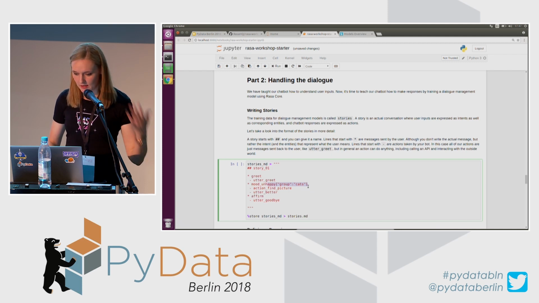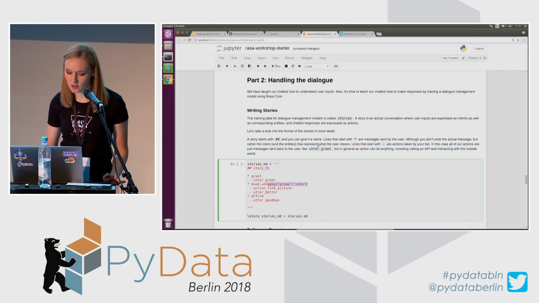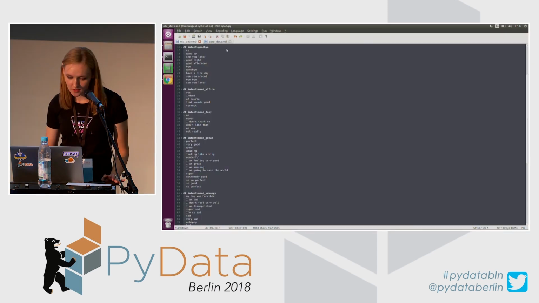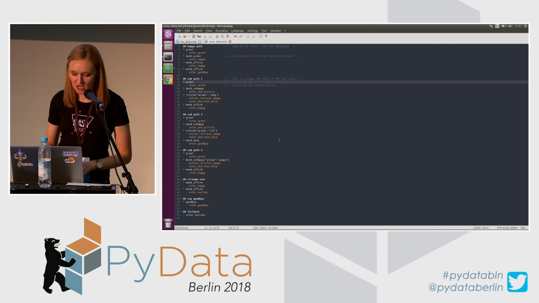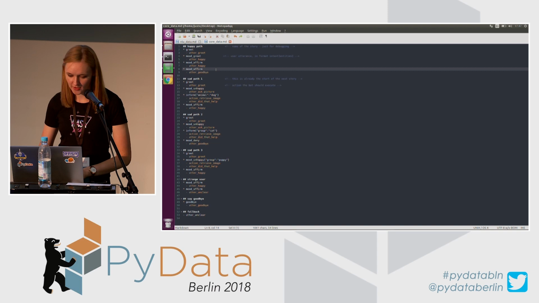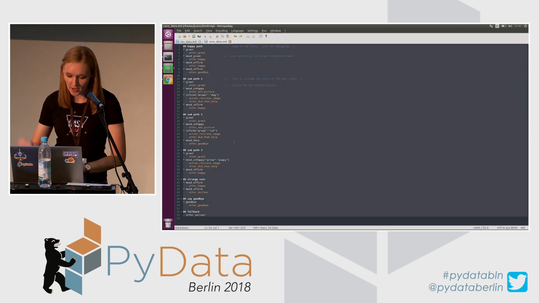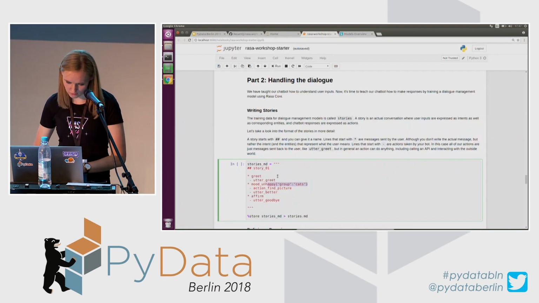Okay, so again, this is the same situation as with the NLU model. One story is definitely not going to build a good chatbot, so we need more. To build simple chatbots, you don't need huge amounts of training data. So for example, here I have a little bit more training examples, like 7 training stories, 7 possible ways a user could speak to a chatbot. So I'm just going to add them here so that I would train a little bit better model.